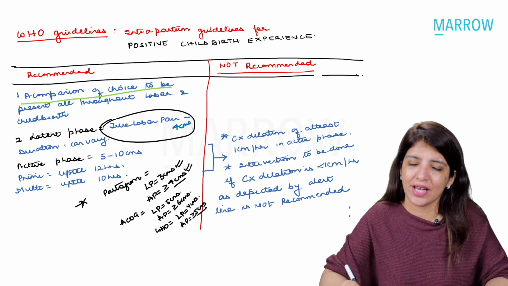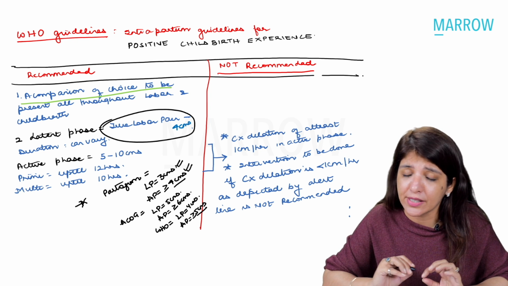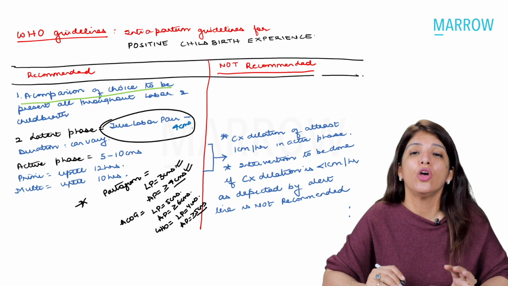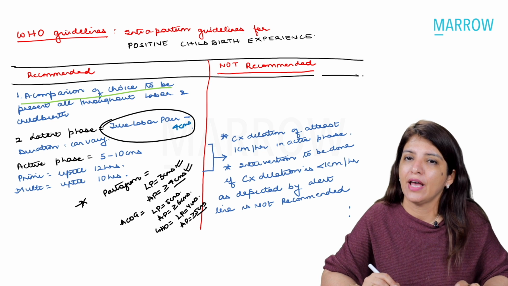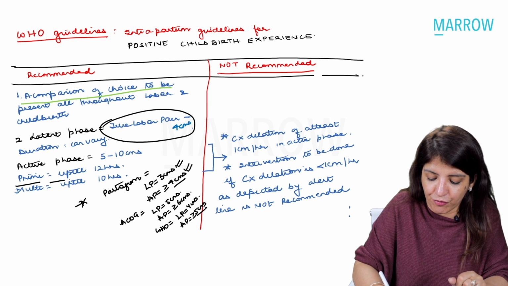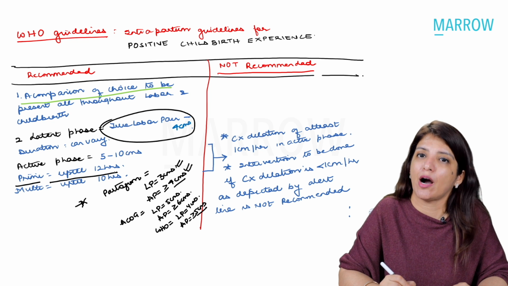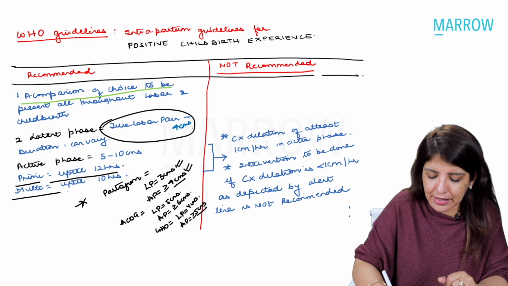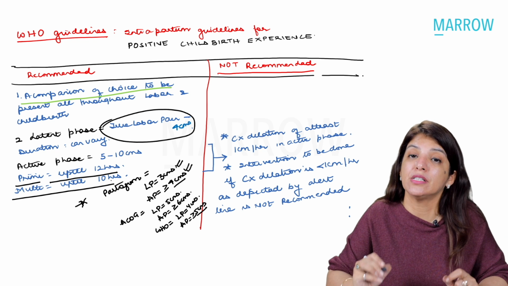Number 2, till now WHO didn't give any definition or any timeline for active phase. Right now they say that in a primigravida female, active phase can extend up till 12 hours and in a multigravida female, it can extend up till 10 hours.